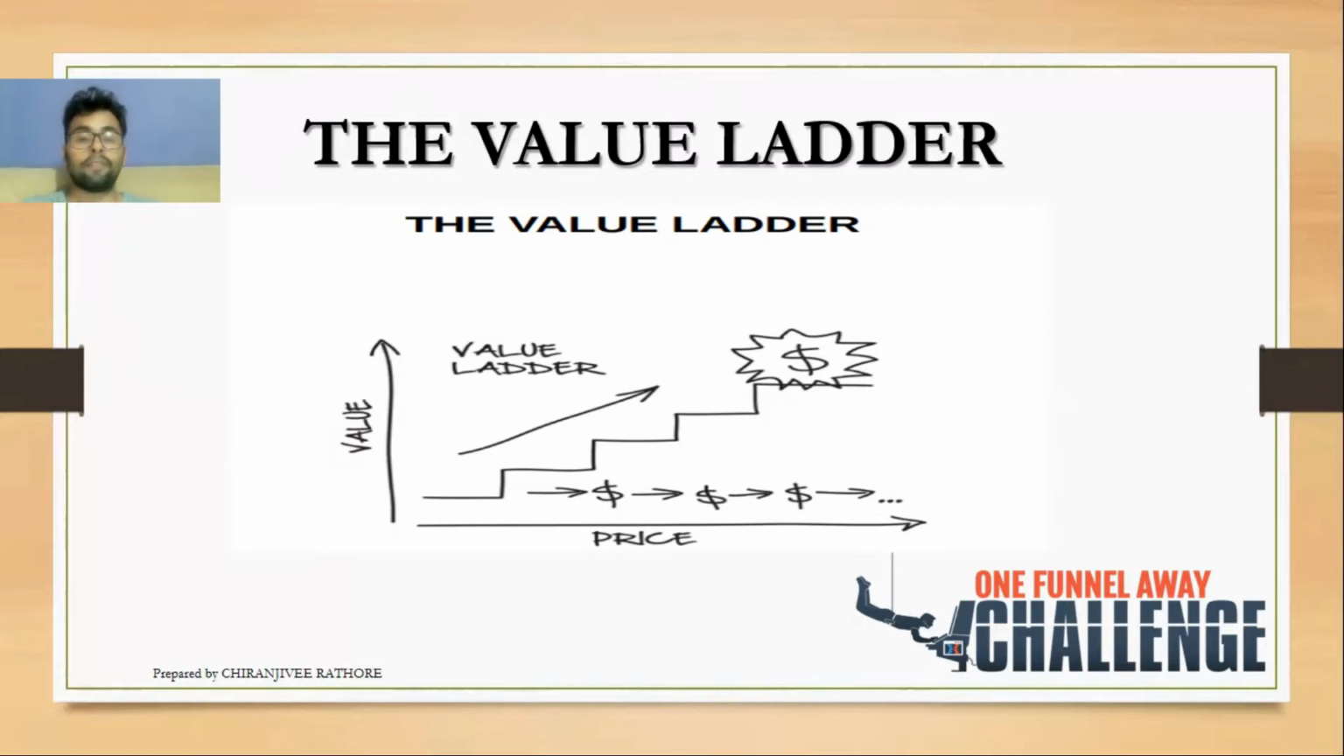So you must provide value so that you can sell your high-ticket products to your customers, and it should be a continuous process. They should go to step one of the ladder, then step two, then step three. This is a continuous process, and this is the value ladder I was talking about. Now we are looking at some examples of how the value ladder can work in different types of businesses.